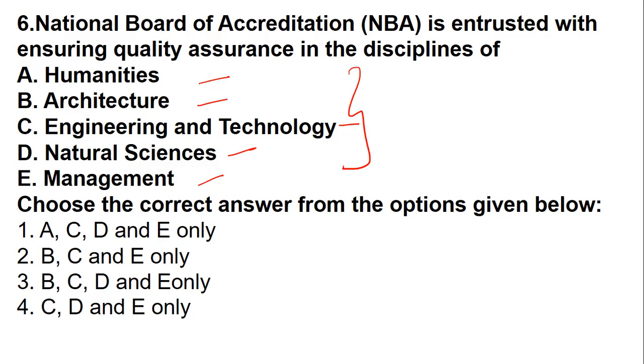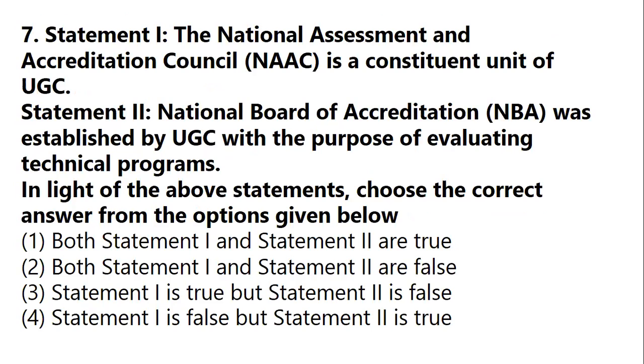Okay, so in case you're not aware of this question, please try to make a note that NBA is entrusted with the following, that is architecture, engineering, as well as management. These are the disciplines where we have seen the quality assurance of NBA, right? Now we have the next question. Let's see, there are two statements again. The National Assessment and Accreditation Council is a constituent of UGC. Now you should not be wrong with that answer.